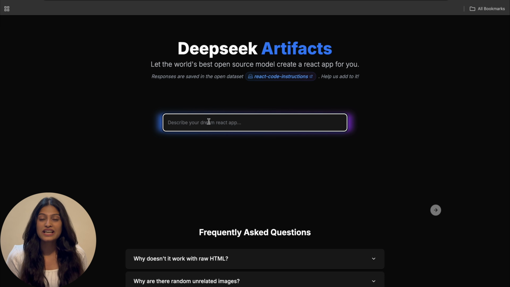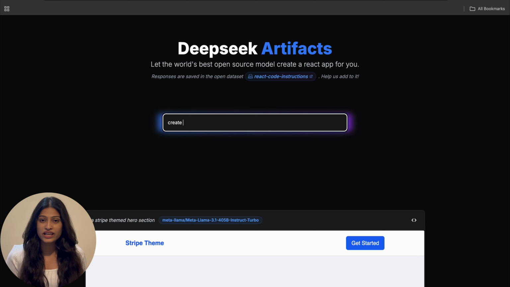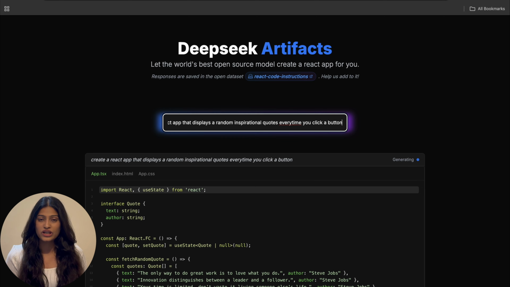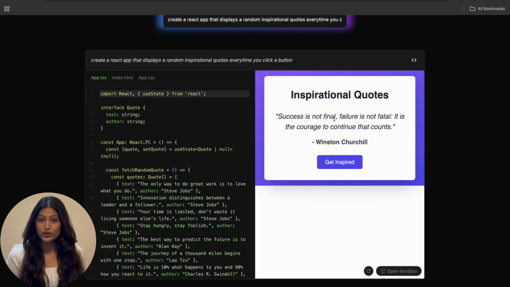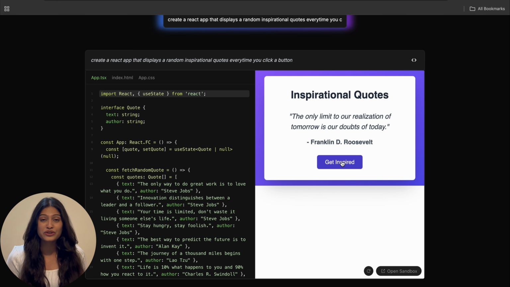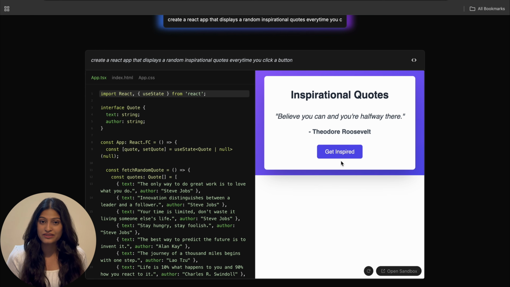DeepSeek Artifacts. It's a separate platform that allows you to create applications just by giving a prompt. For example, you can say, create a React app that displays a random inspirational quote every time you click a button. DeepSeek Artifacts doesn't just generate the code. It creates a file, adds the code to it, and shows the result in real time. And the best part, no sign up or login is required to use this feature. It's like having a personal developer at your fingertips, completely hassle-free.